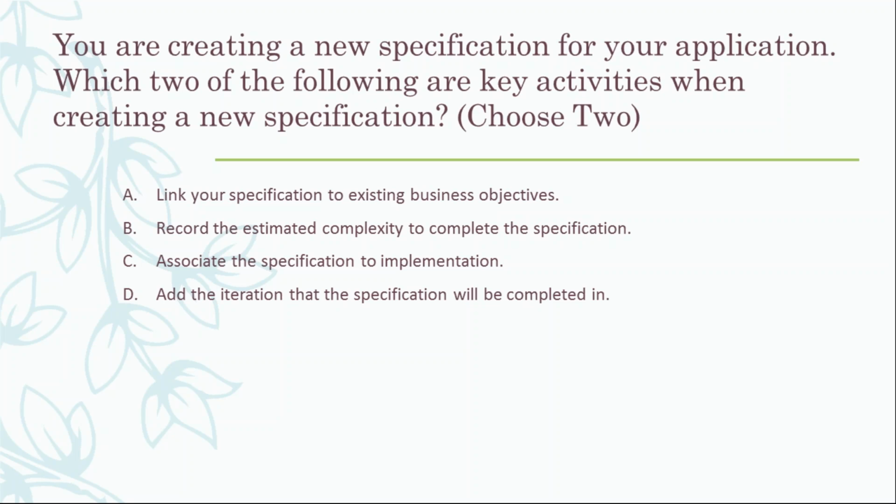Actually, I did not show you that one, the specification in the Pega application. So it is A and B. We need to decide the complexity. There will be no implementation, because this is a new specification, so we cannot associate it, and we cannot iterate it for the first time, because it is new. So that's why the answer is A and B for this one.